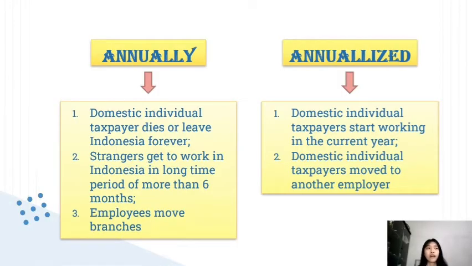Okay, after we know the definition and the objective, also the subjective terms about the tax income, we can know when we need to use annually calculation and when we need to use annualized calculation for the taxable income. So for annually, we will use annually calculation of taxable income if a domestic individual taxpayer dies or leaves Indonesia forever.